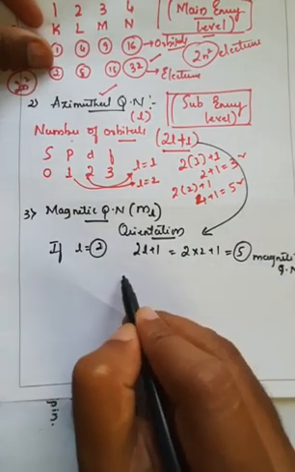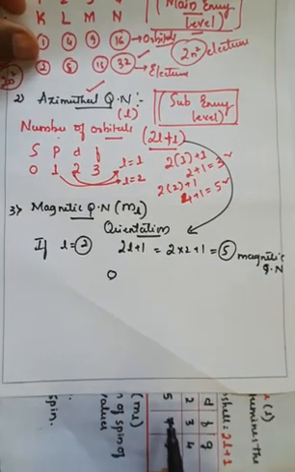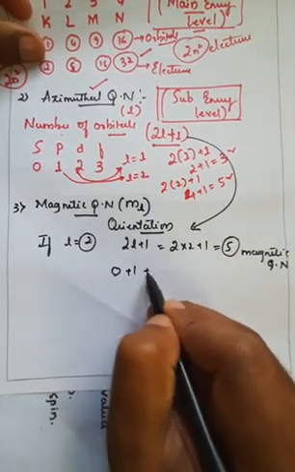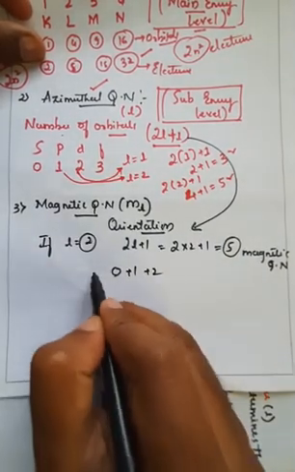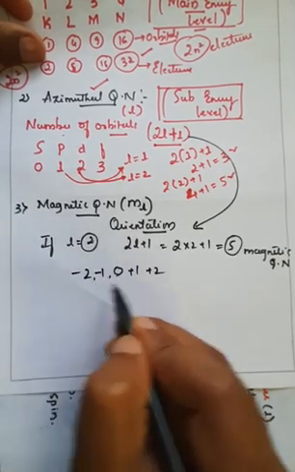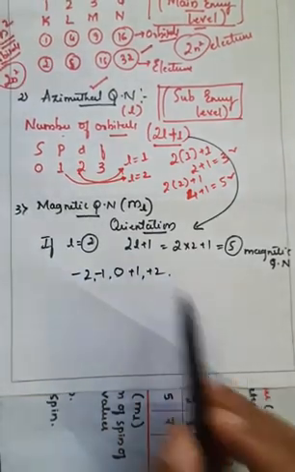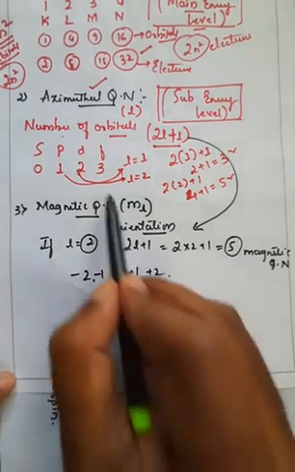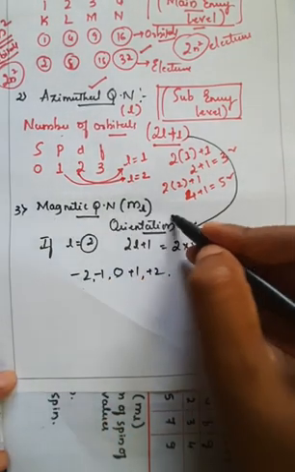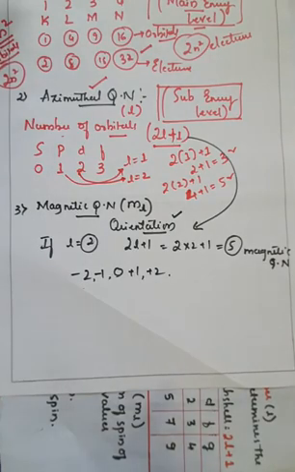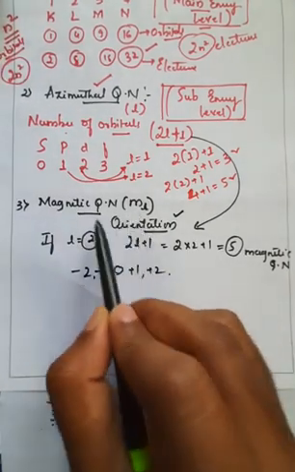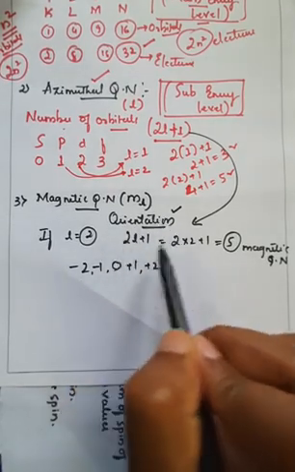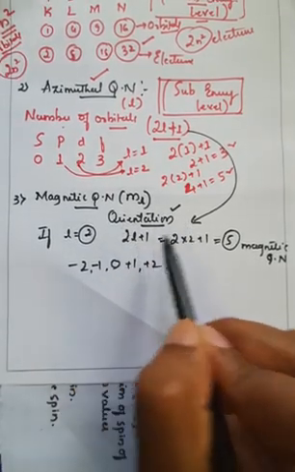The middle one is always 0, and if you go to the right side it is plus 1, plus 2. If you go to the left side it is minus 1, minus 2. So these are the 5 important quantum numbers: 1, 2, 3, 4, 5. Like this the magnetic quantum numbers are arranged, which is nothing but the orientation. The magnetic quantum number specifies the orientation of the orbitals and of the electron.